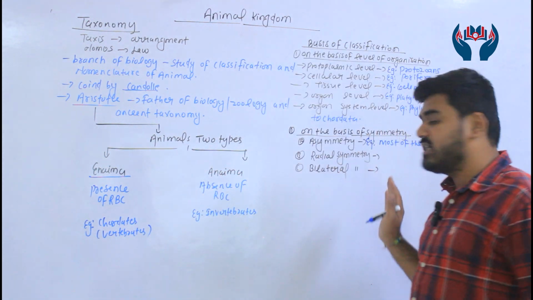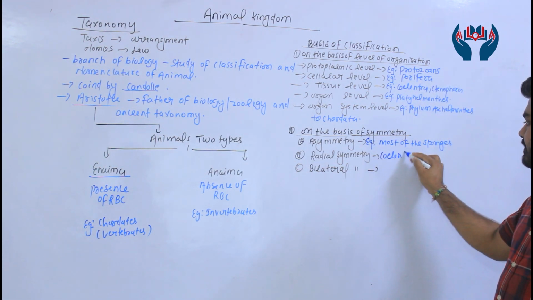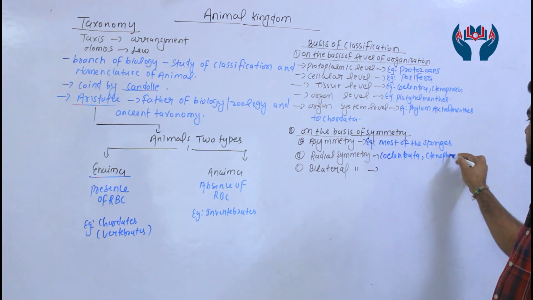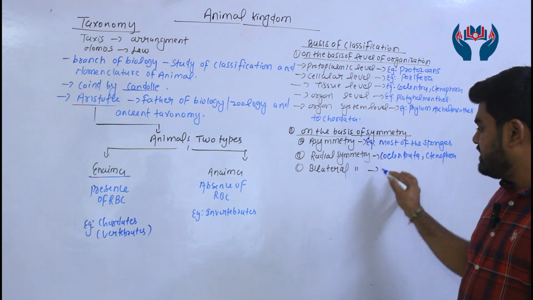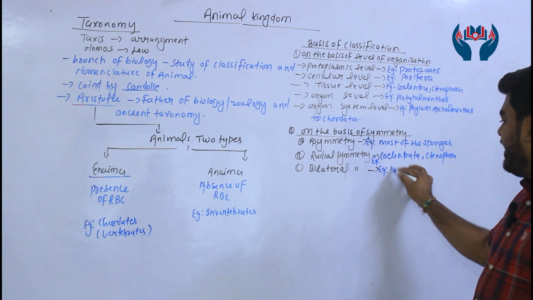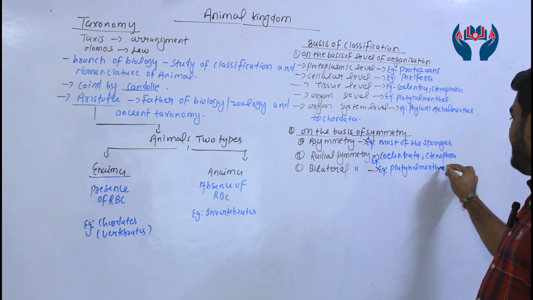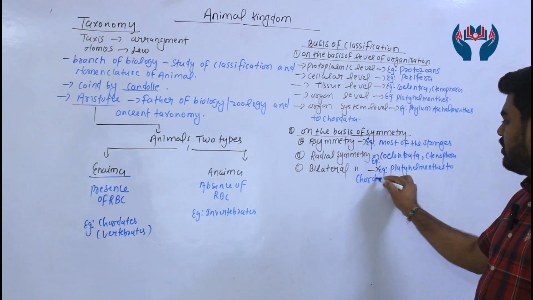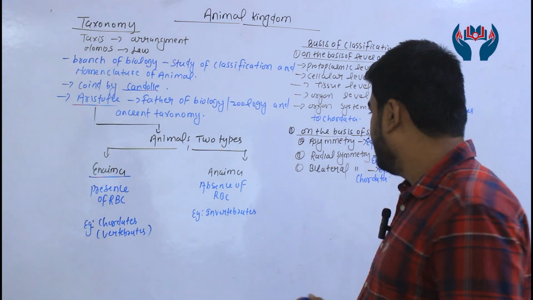Under radial symmetry, we can consider Coelenterata as well as Ctenophora. Under bilateral symmetry, we can consider phylum Platyhelminthes to Chordata. Right? So that's on the basis of symmetry.